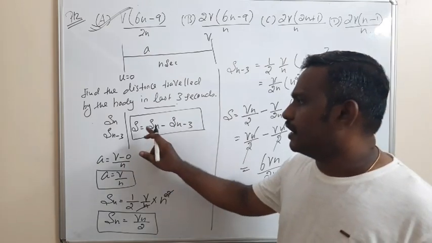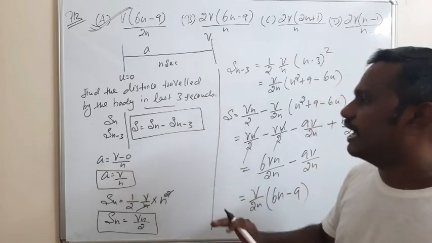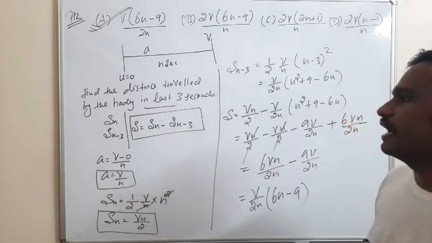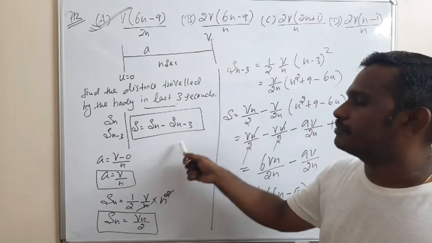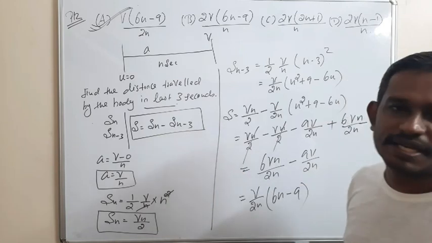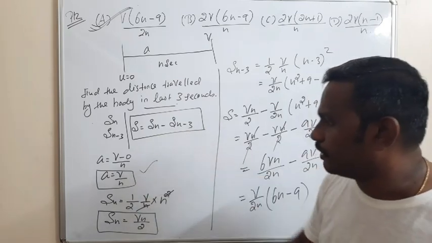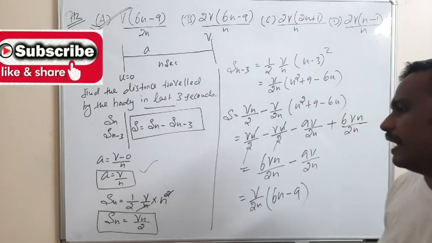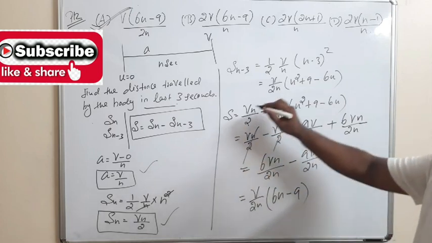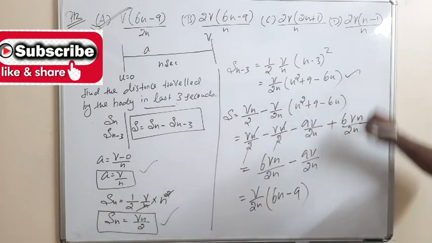So we find the distance traveled in n seconds and in n minus 3 seconds, and the distance in the last 3 seconds means Sn minus S(n minus 3).